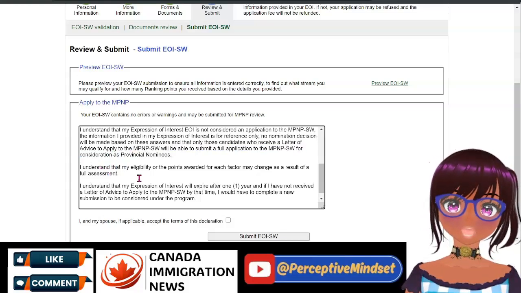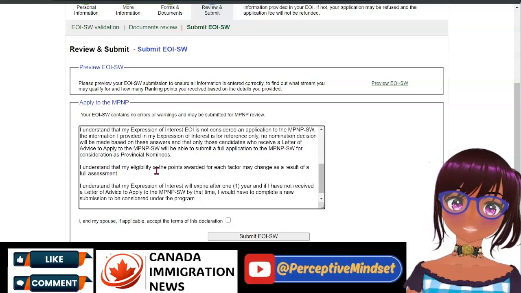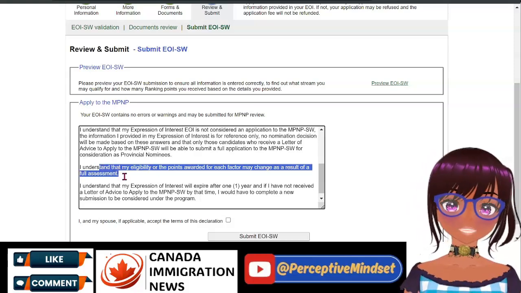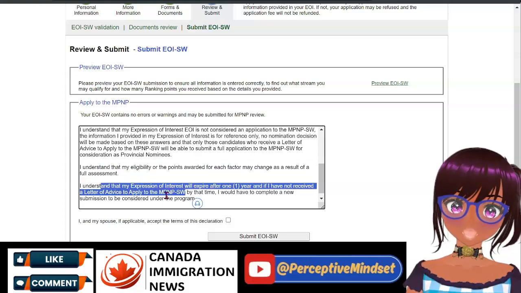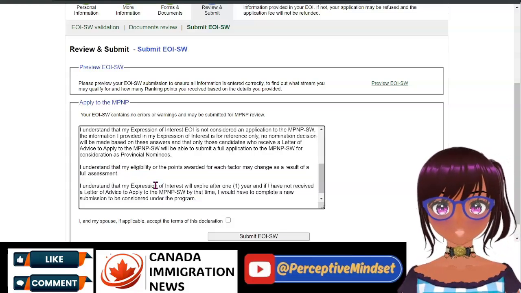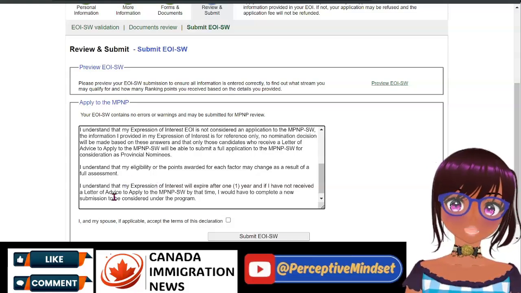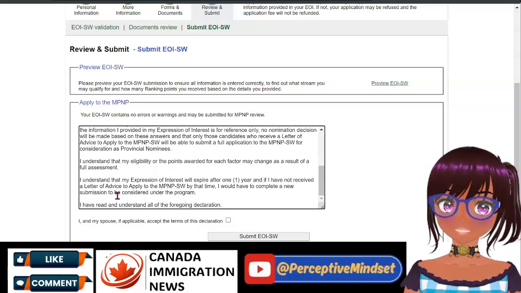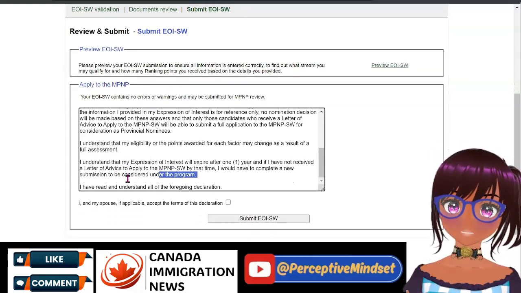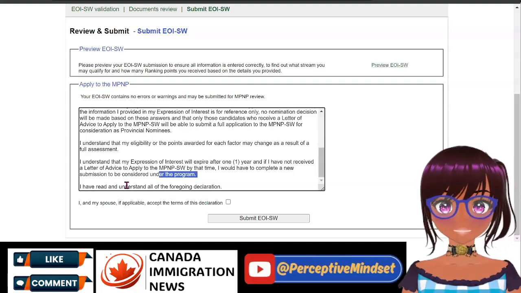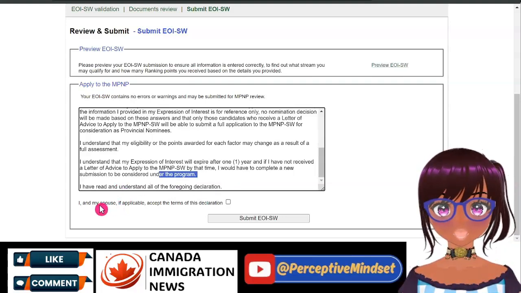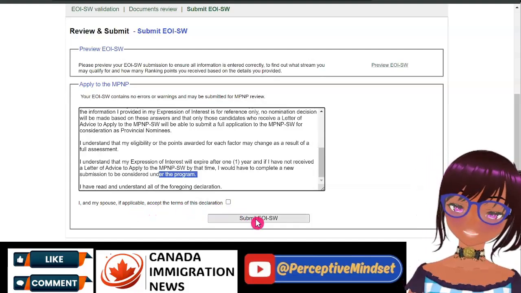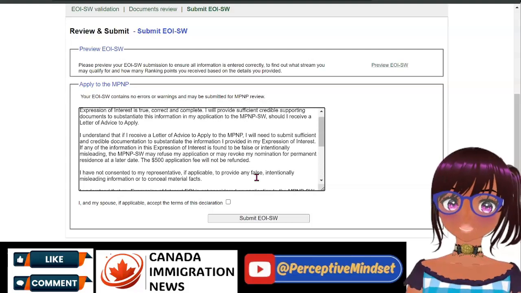I understand that my eligibility or the points awarded for each factor may change as a result of a full assessment. I understand that my EOI will expire after 1 year, and if I have not received a LAA to apply, I will have to complete a new submission and be considered under the program. I have read and understood all the foregoing. I and my spouse, if applicable, accept the terms. You check and then you submit, and that is it.